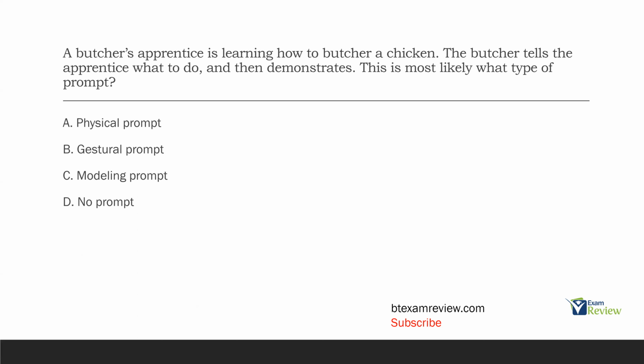So if you give an SD and then demonstrate the skill, what type of prompt is that? A, physical prompt. Is the butcher hand over handing or gradually guiding the apprentice? He is not. Is it a gestural prompt? Is the butcher pointing or making motions towards what they want? They are not. They are demonstrating. So it's a modeling prompt. When you demonstrate and you actually show how to do the skill and not just gesture at it, you're modeling for them. So the butcher says, do this, and then demonstrates or models it. It is C, a modeling prompt. What type of prompt? C, modeling prompt.